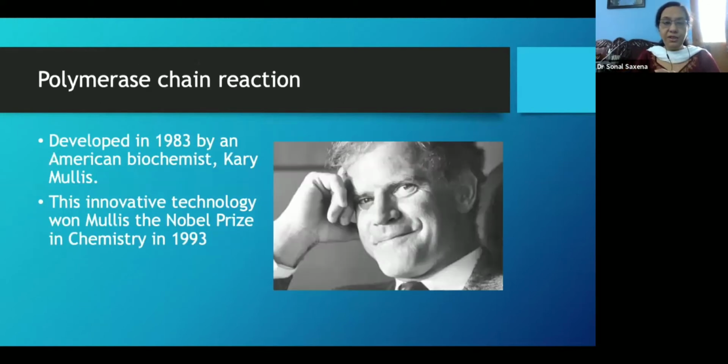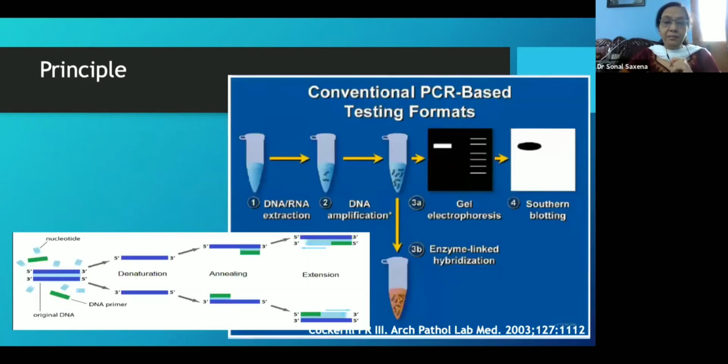Now, if you look at the polymerase chain reaction, we all know that Kary Mullis was awarded the Nobel Prize in 1993, after a long legal battle regarding who developed the PCR. But the credit went to him. The basic principle of PCR, as we all know, is that it starts from a nucleic acid, which on denaturing forms 2 strands, and then we attach a small primer which anneals, and then the primer extends. This way we go on creating 2 raised to the power n copies, where n is the number of cycles.